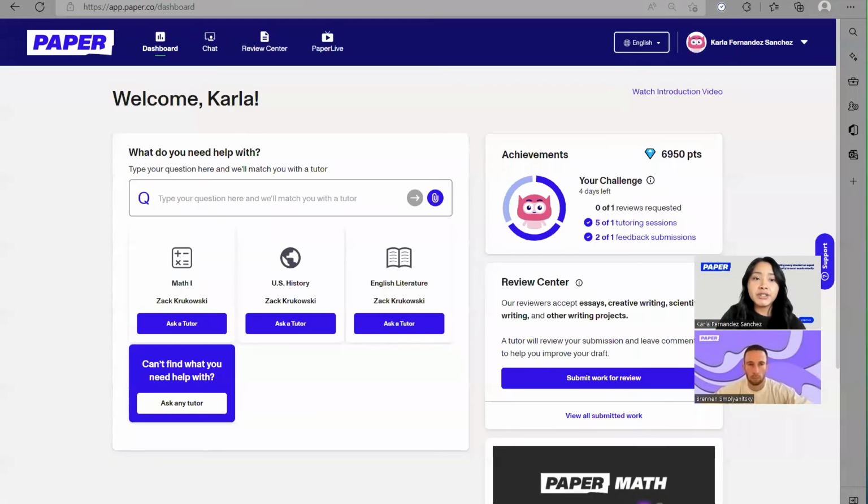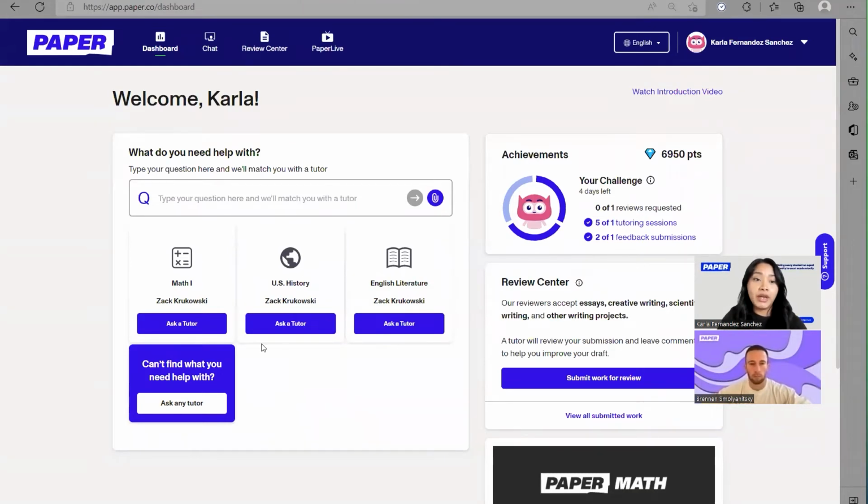I'm going to go back here to the dashboard, and I'm going to walk you through how your students can start a tutoring session. Now, something that you'll notice here are the subject tiles. And what's interesting about the platform here is that we have made it possible for your students to actually see the classes that they're currently taking this semester.